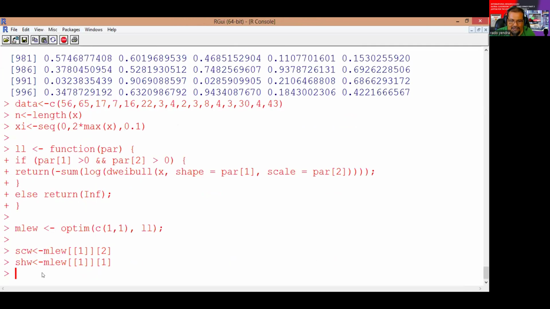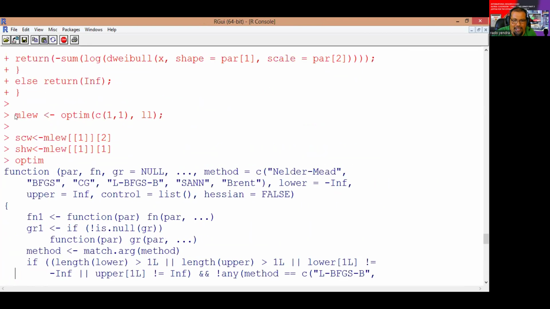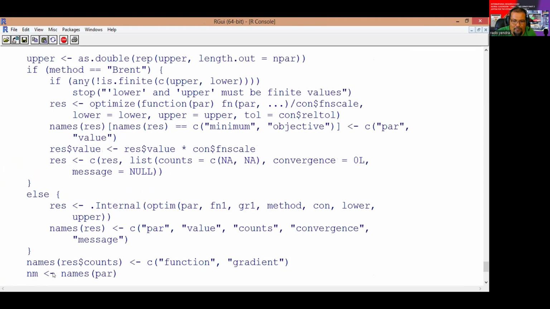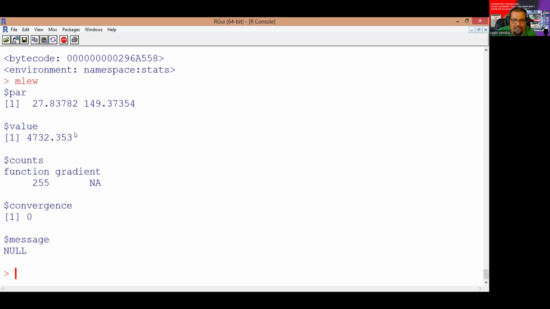We type MLEW, and we can find parameter 1, 27 point something, and parameter 2, 149 point something.